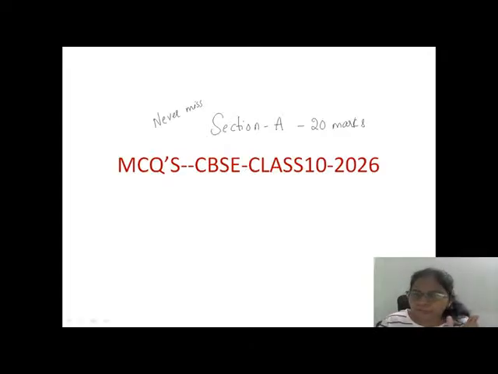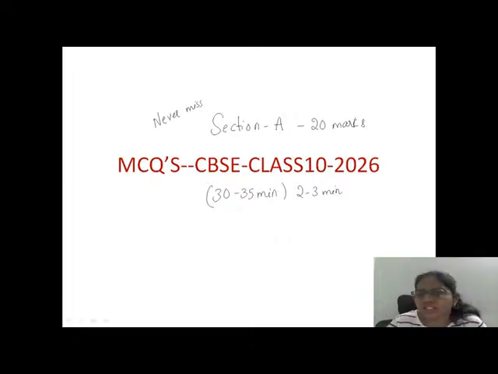But if you are really good, I want to give you an advice: first attend section A in 30 to 35 minutes. The time for section A is 30 to 35 minutes. Each question needs a minimum of 2 to 3 minutes.